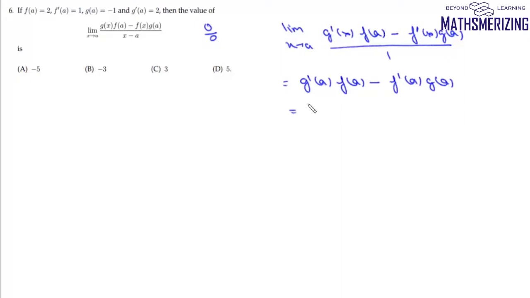Now what's g dash a? g dash a is 2. What's f(a)? f(a) is also 2, minus f dash a, it is 1, and g(a) is minus 1. So it'll be 4 plus 1 and that'll be 5, and that's your option number D.